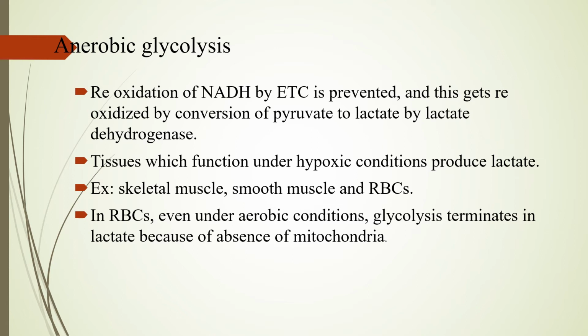In RBCs, even in the aerobic condition, glycolysis will end in the production of lactate because of absence of mitochondria, because the electron transport chain with oxidative phosphorylation takes place in mitochondria. So RBCs lack mitochondria, so glycolysis will end up in the production of lactate in RBCs. So this is about anaerobic glycolysis, that is conversion of glucose to lactate in the absence of oxygen.